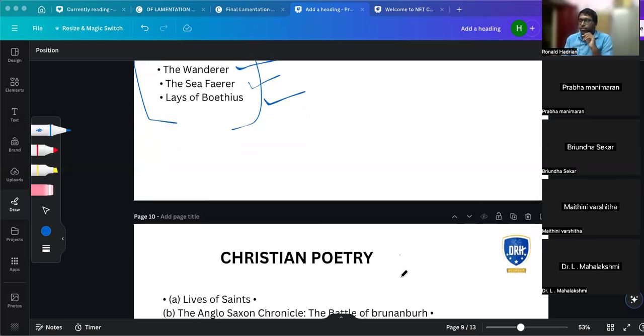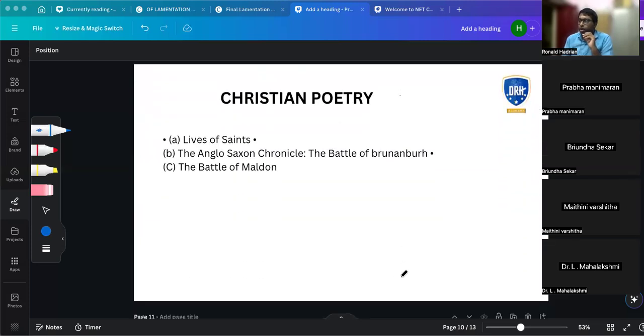And then we have the last one. What kinds of poetry did they have? Pagan, elegiac, and the last one is Christian poetry. Christian poetry came because Romans started coming there and they got converted, and the Anglo-Saxons came, and obviously the Anglo-Saxons accepted Christianity, so it became a Christian country.